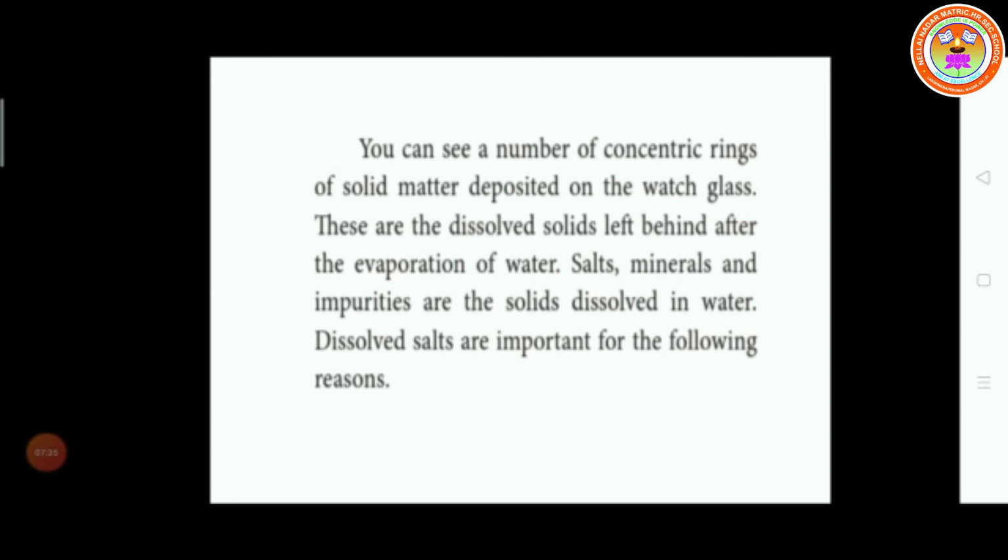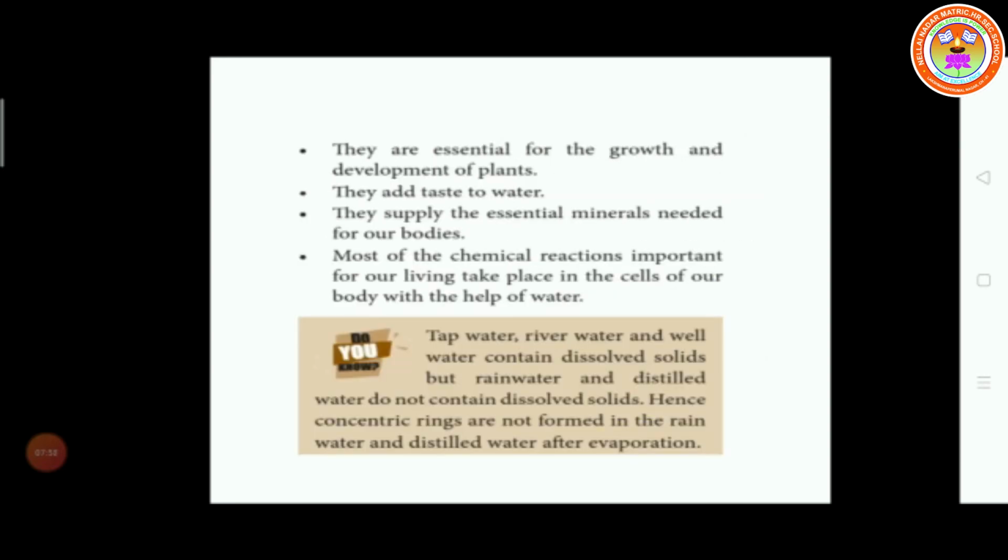You can see a number of concentric rings of solid matter deposited on a watch glass after the evaporation. These dissolved solids are left behind after the evaporation of water. So salt and mineral impurities are solids dissolved in water that get deposited on the watch glass. So what is the reason for that? They are essential for growth and development of plants.